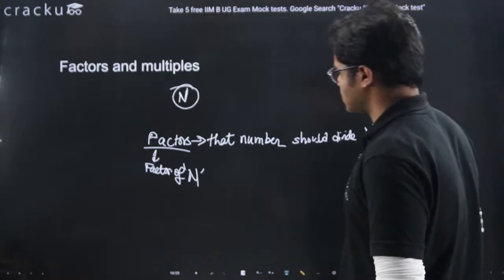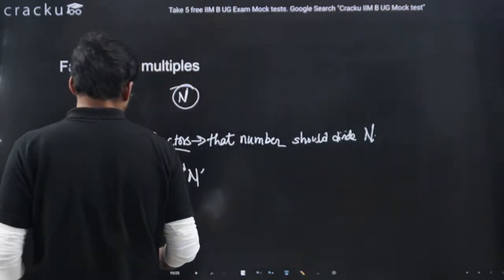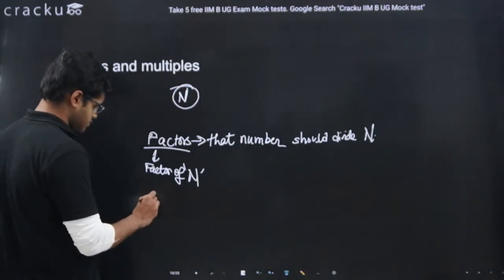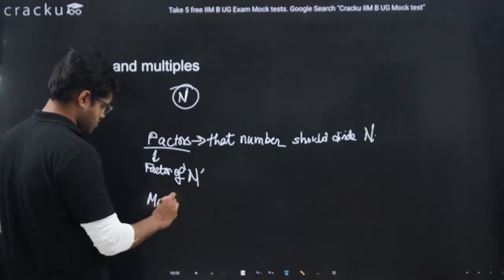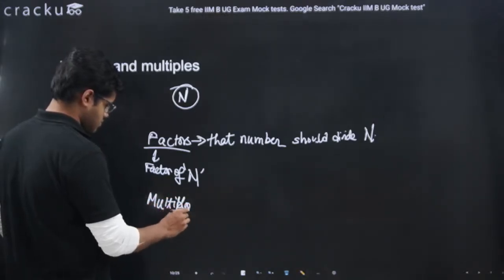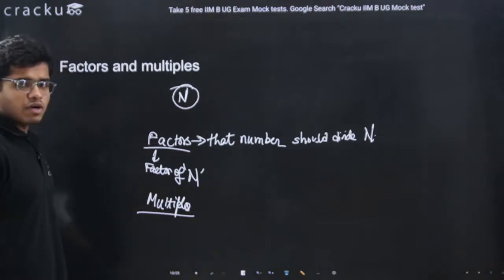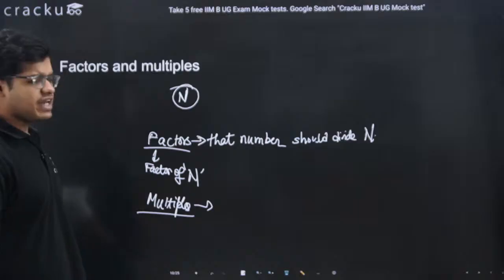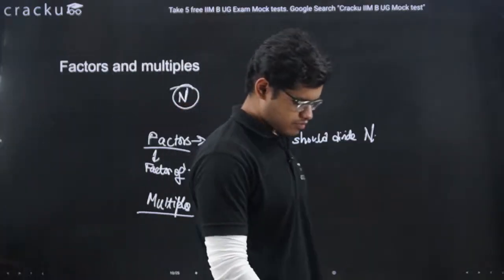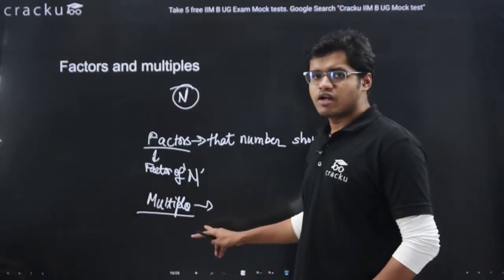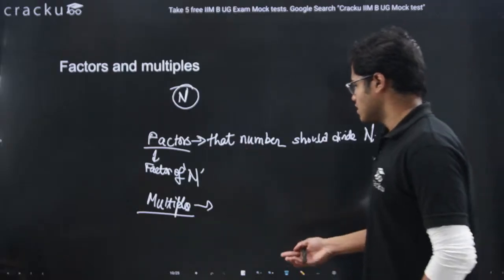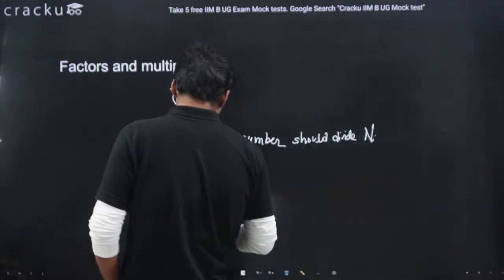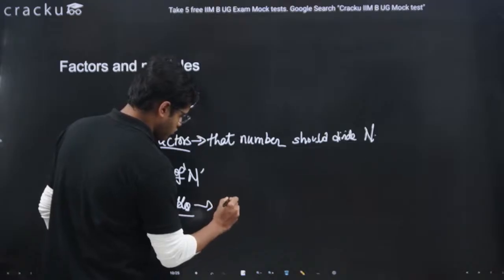Similarly, we are having multiples. What is the meaning of multiples? Multiple means any number which n can divide, right? Any number which this number n can divide. So it is the opposite basically.